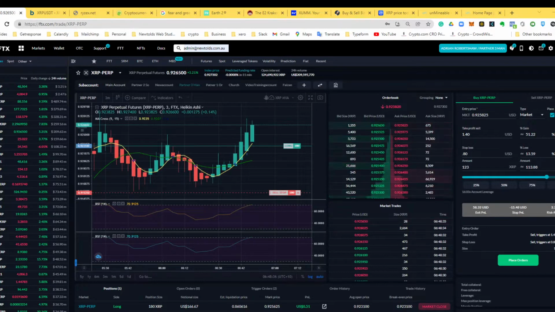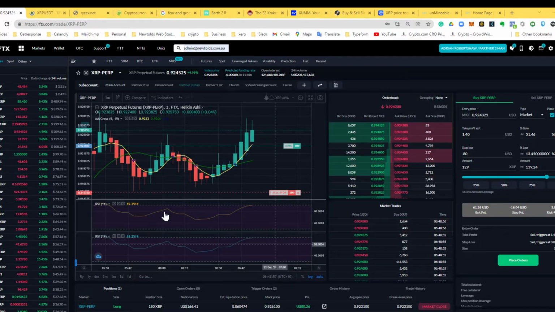It hasn't been long since I did that trade, so I just thought I'd give you a quick update on where we're going. We're already up 50 cents. For my $20 investment, 10% is obviously $2, so we're already up a quarter of that. So $1, 50% up. So we're up a quarter of a percent already.